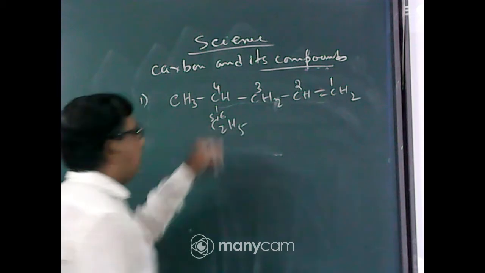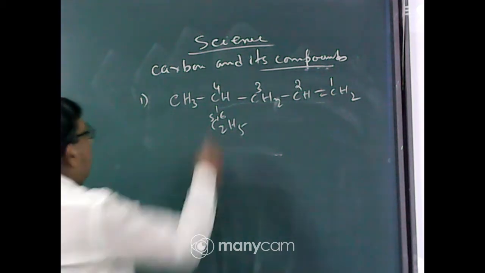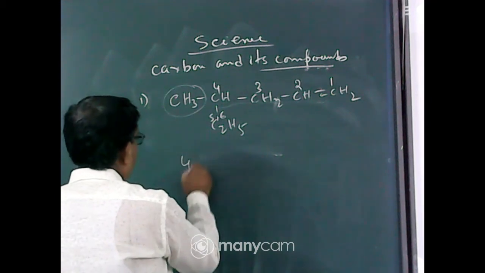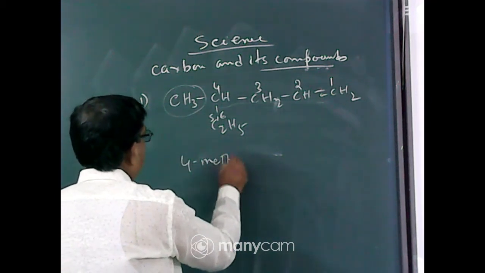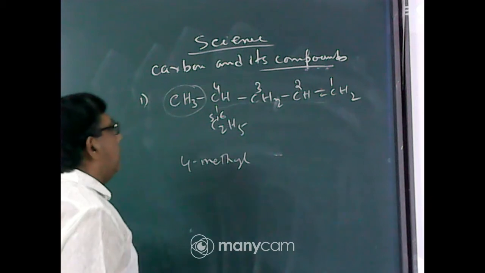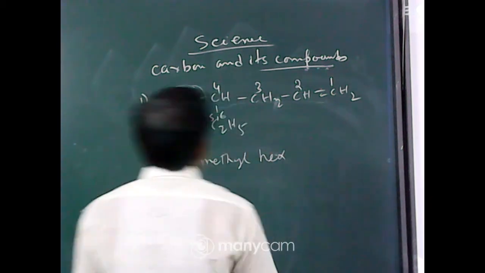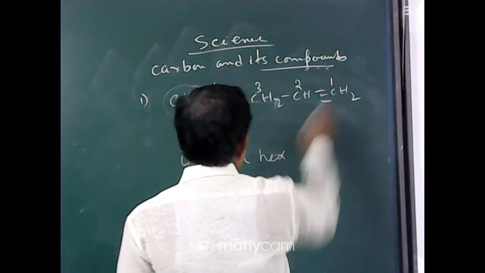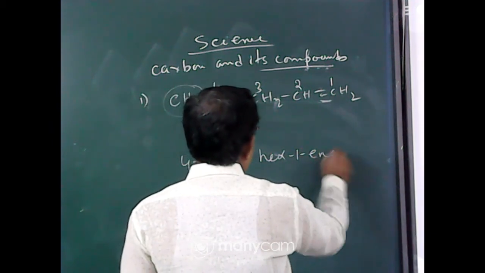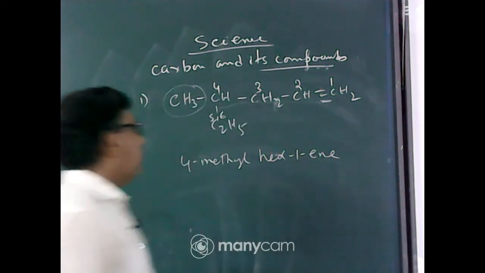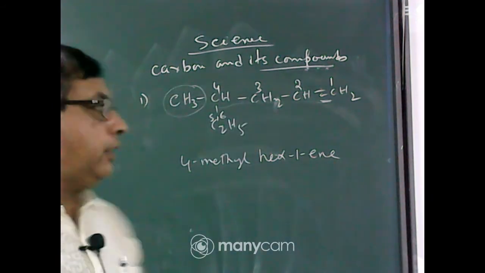So how many carbon atoms are present? 6. At carbon number 4, what is the prefix? Methyl. So write 4-methyl. What will be the root word? Hex. Now the double bond is at carbon number 1, so 1-ene. Ene is placed at the end, so write ene. So 4-methylhex-1-ene. Understood?